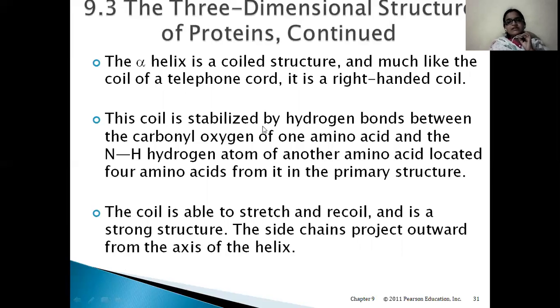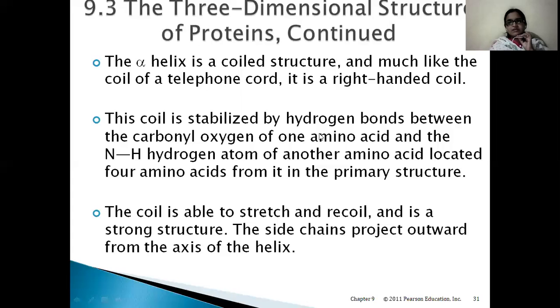Then this coil is stabilized by hydrogen bonds between the carbonyl oxygen of one amino acid and the hydrogen of the amino group of another amino acid located four amino acids from it in the primary structure. This we can understand by seeing a picture.